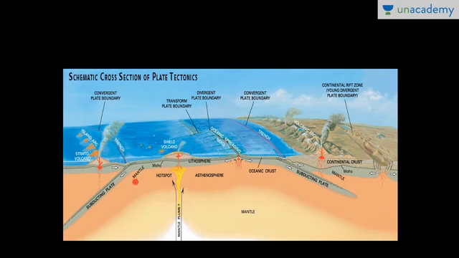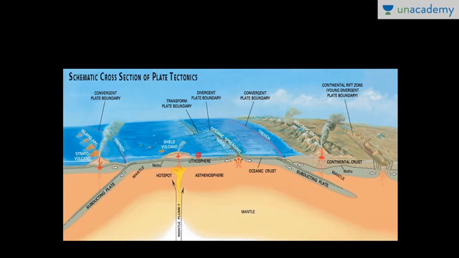Now this is a schematic cross section of plate tectonics. Here you can see a convergent plate boundary. Here a heavier plate, say in our example the Pacific plate, is subducting below the lighter Eurasian plate. When it gets subducted, this heavier plate melts, and due to intense heat and pressure, this leads to the formation of volcanoes. Here you can see these are the volcanoes.